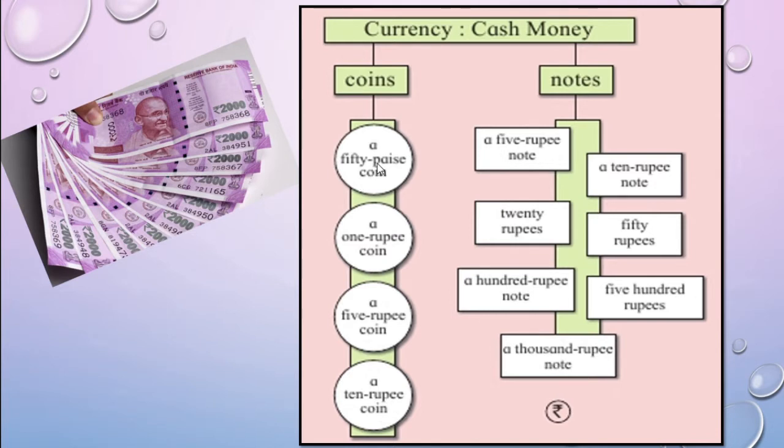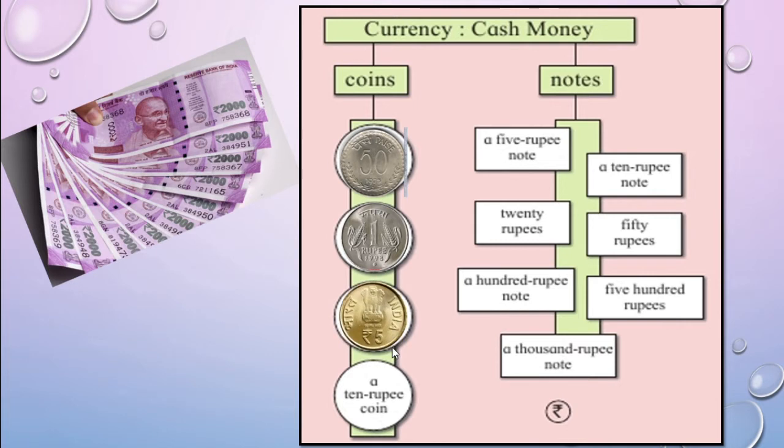Here, this is 50 paisa coin. You know this? Okay, a 1 rupee coin, a 5 rupee coin, a 10 rupee coin. See, these are coins, isn't it? 50 paisa, 1 rupee, 5 rupees and 10 rupees. Okay, like that only we have so many notes with different denominations. Some of them we will go through.